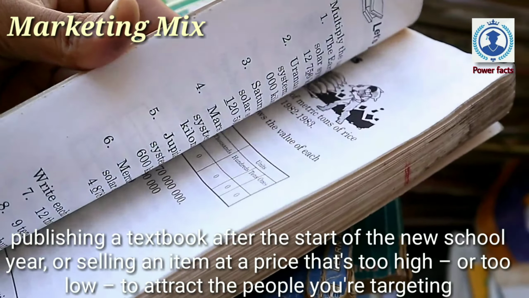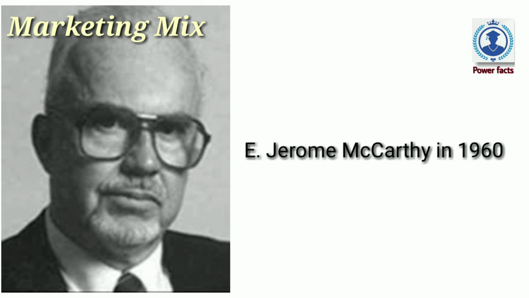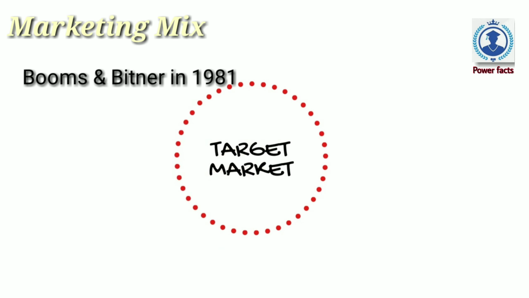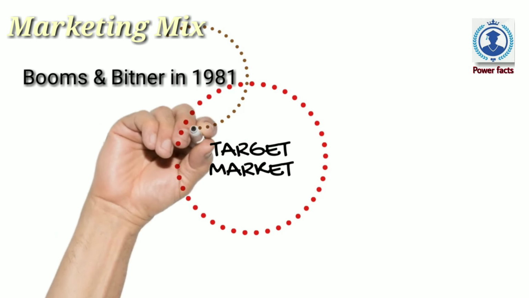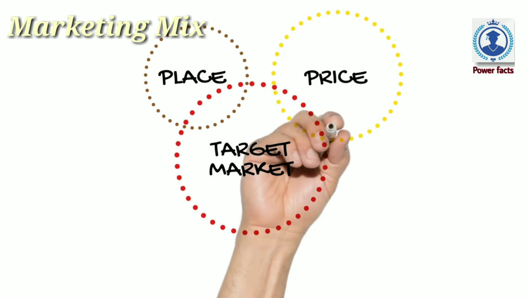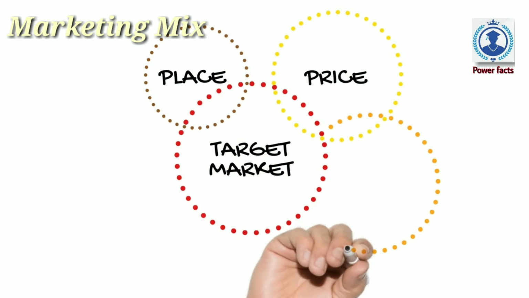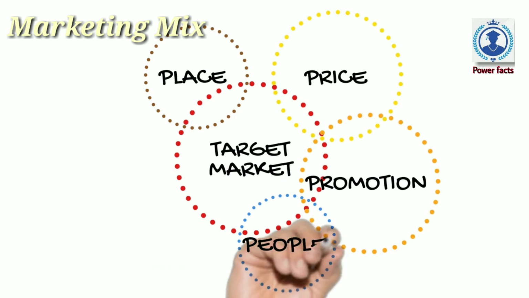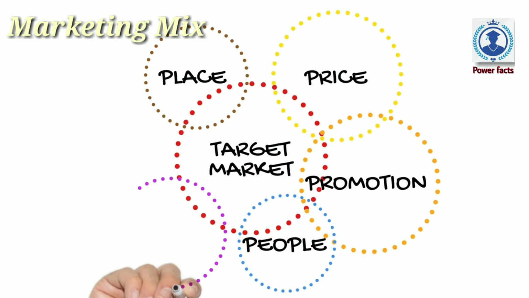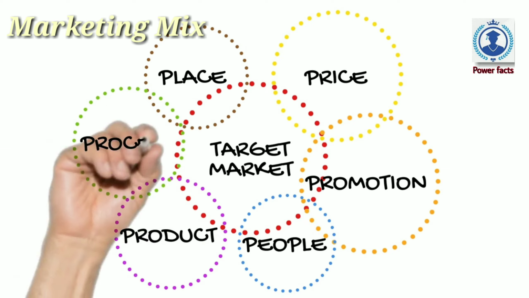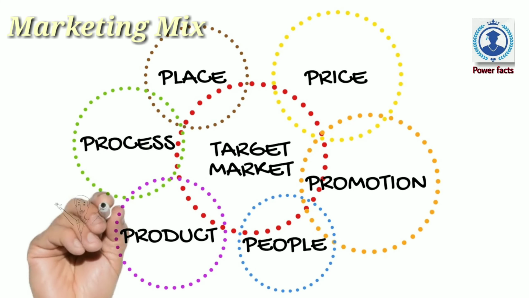So these 4 P's of marketing mix were introduced by E. Jerome McCarthy in 1960 and it was further extended by Booms and Bitner in 1981 by adding 3 more elements to this 4 P's principle. So there are 2 types of marketing mix, 4 P's and then 7 P's. The 4 P's include product, price, place and promotion. And in addition to the 4 P's, there are customer oriented services. So 3 more were added, that is people, process and physical environment. We are going to study all this in detail.